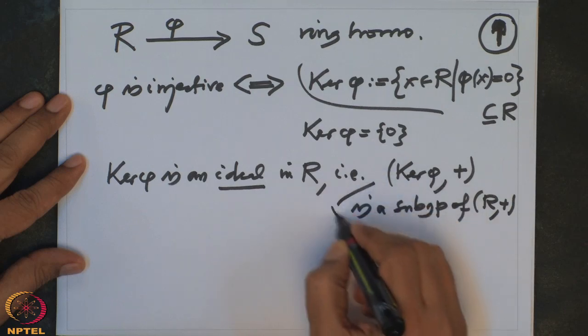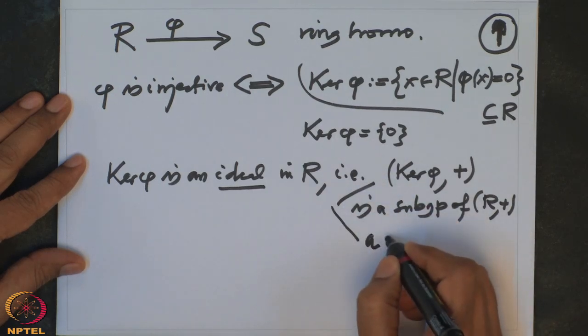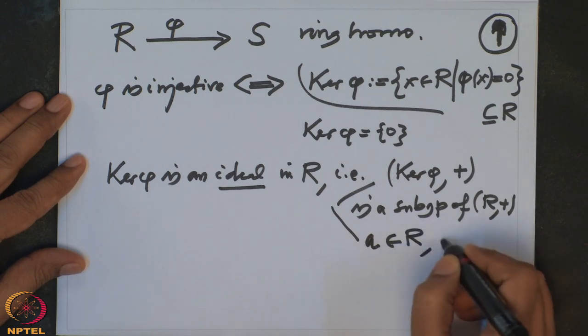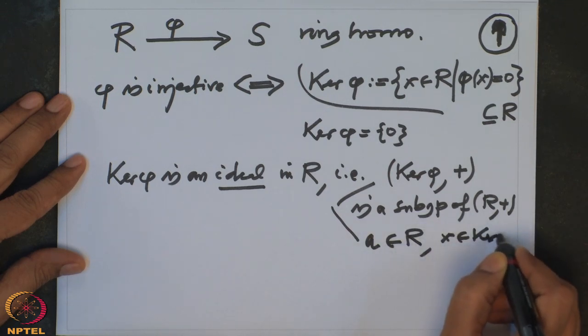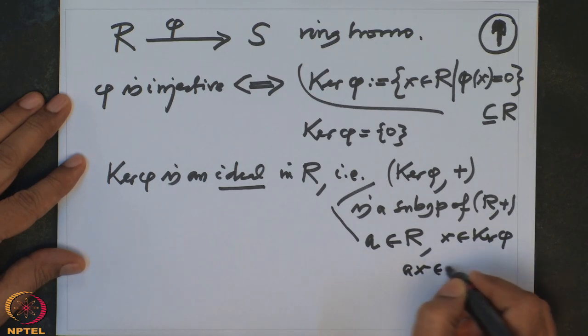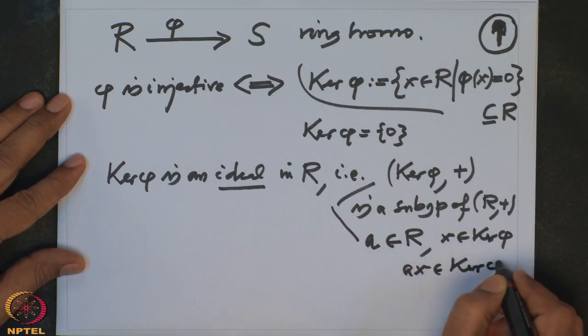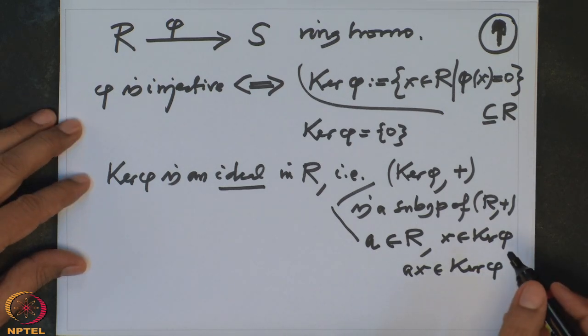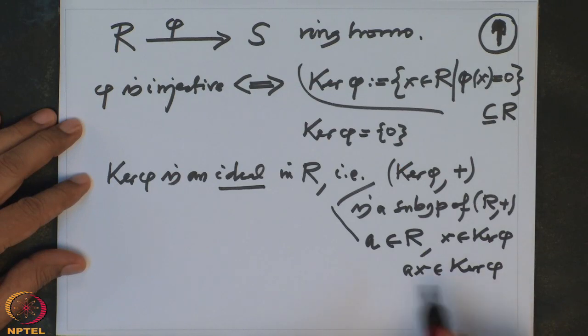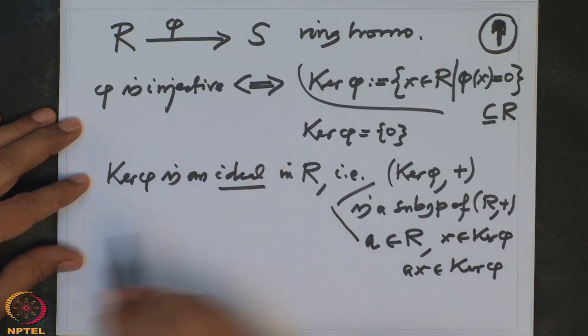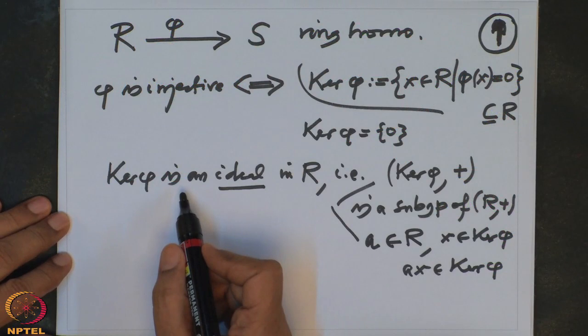And another property is, if I have an arbitrary element A in the ring R and X in the kernel, then A times X is also in the kernel. And because we are in a commutative ring, we are not going to bother about left ideal, right ideal, and so on. It is enough that we multiply on the left. So it is better that we assume now rings are always commutative. Okay, that is an ideal. I will soon give examples of ideals in some rings.